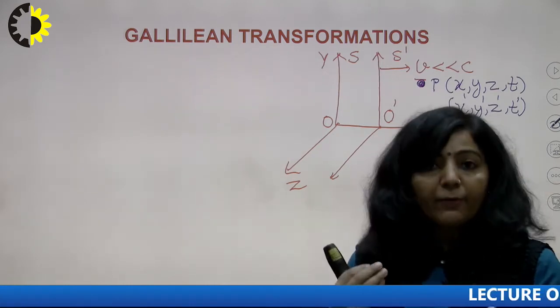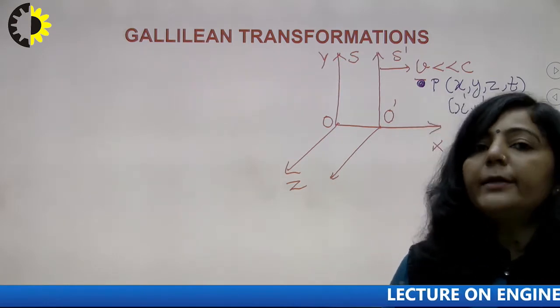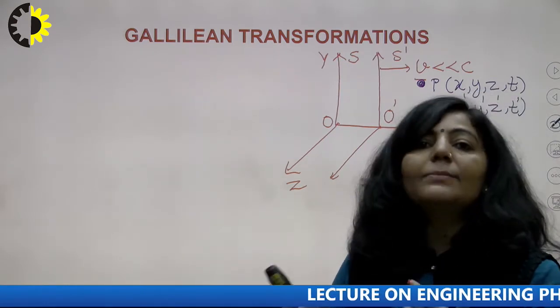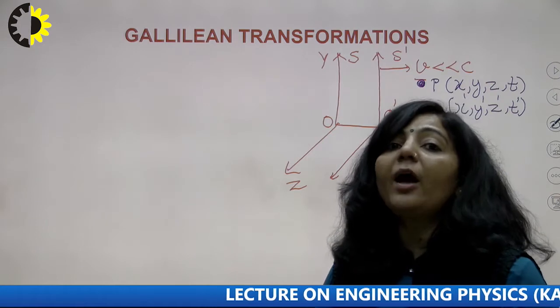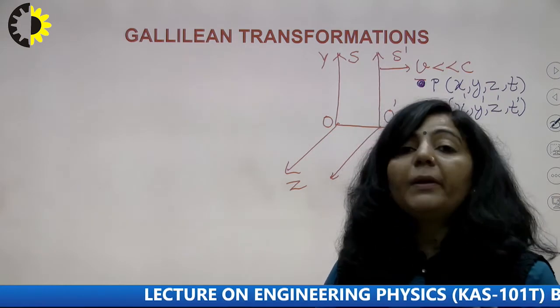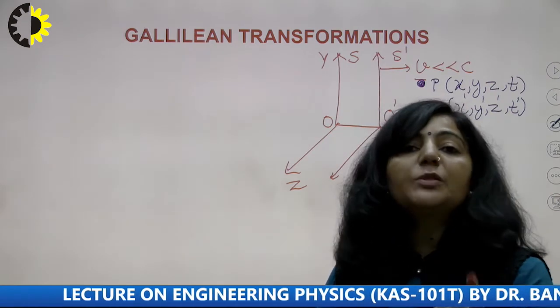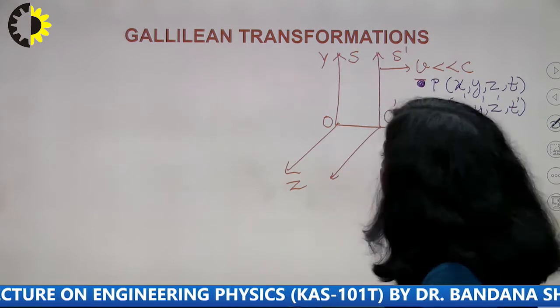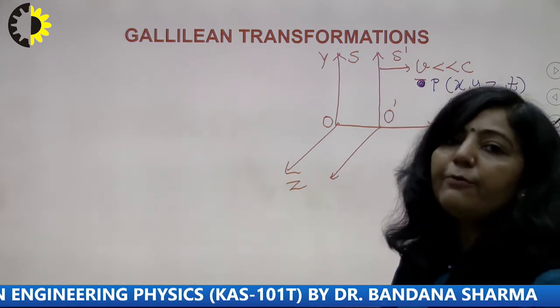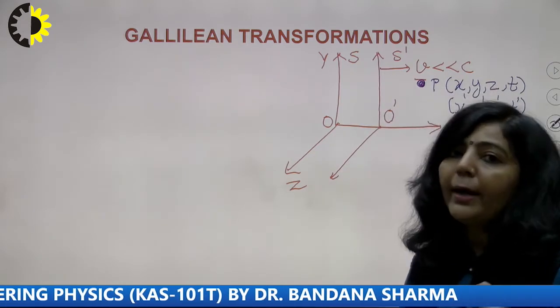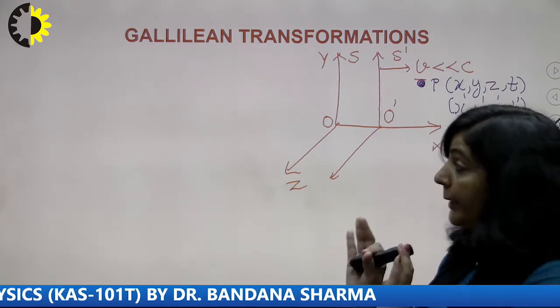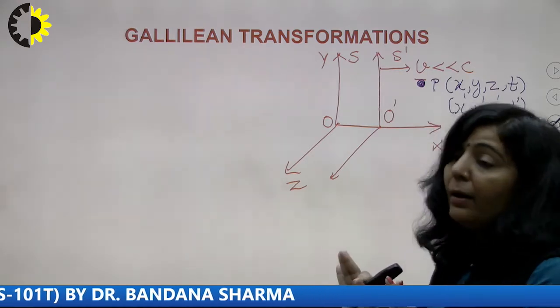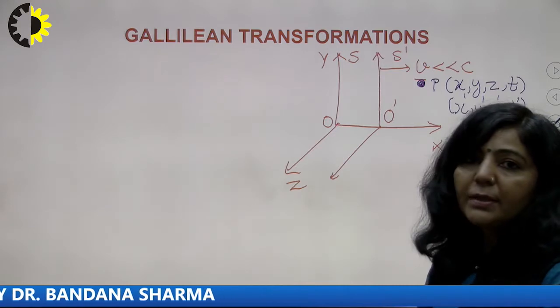And one equation will convert the time coordinate t in terms of t dash. So there will be four transformation equations which convert the coordinates of one inertial frame into the coordinates of the other. That is the basic idea of these Galilean equations.